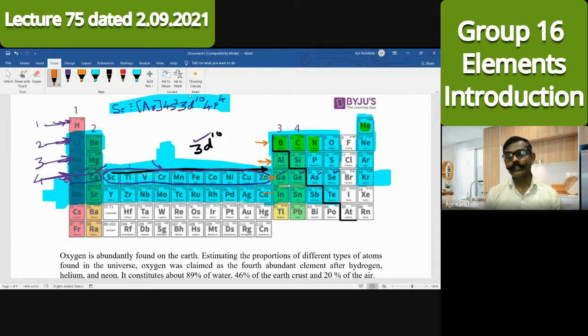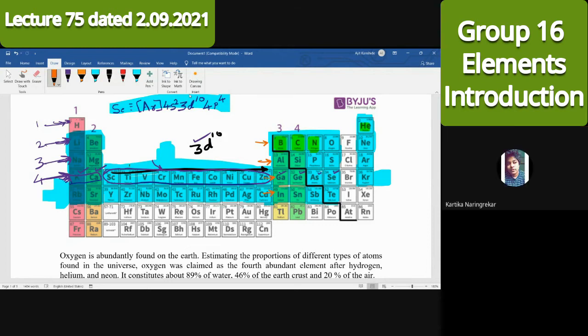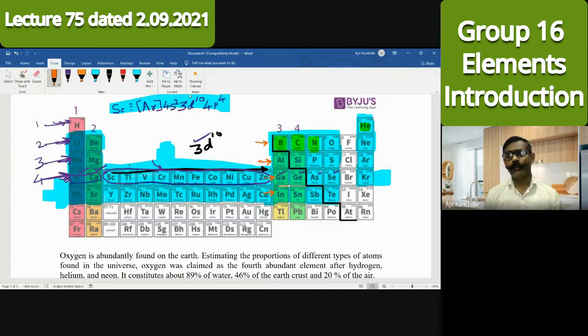Now my question is here. Which orbital will be involved? 5p. Exactly. Simple question it was. How many electrons will be there in 5p? 4. Yes, as usual, 4. First electron, second electron, third electron, fourth electron. So the electronic configuration for tellurium I have discussed.